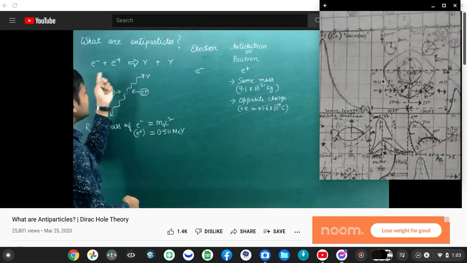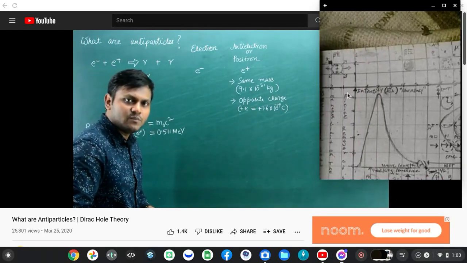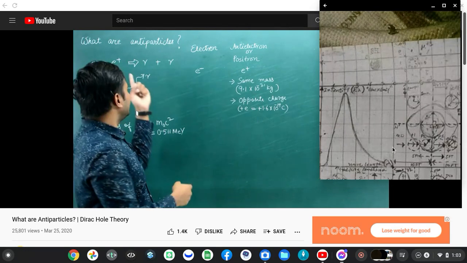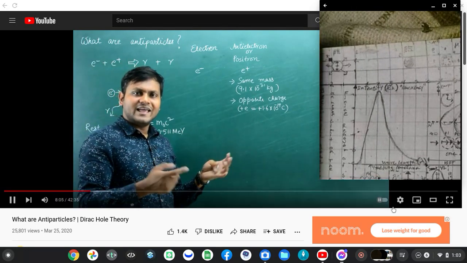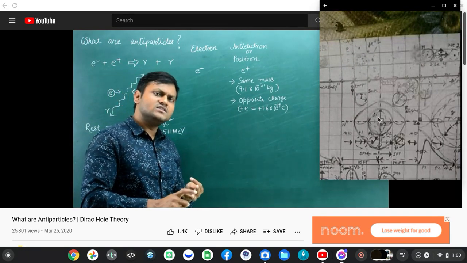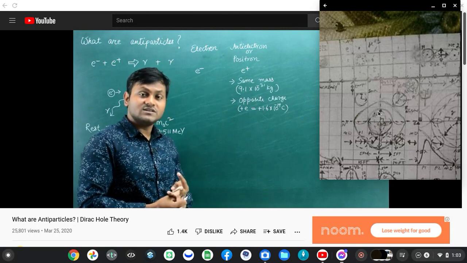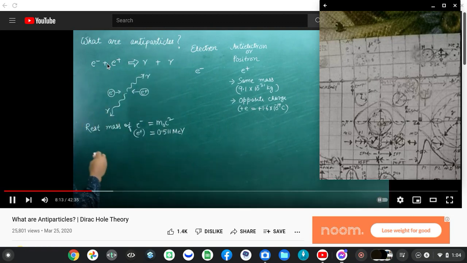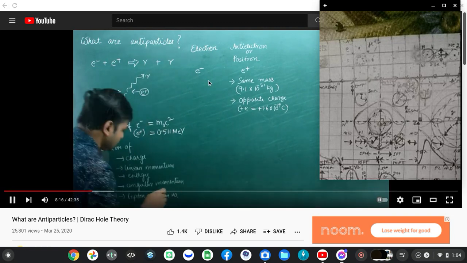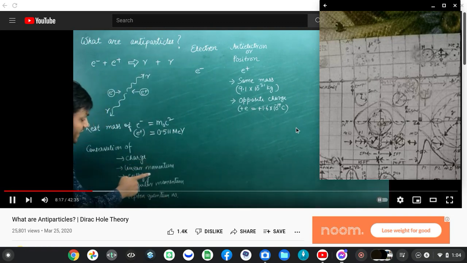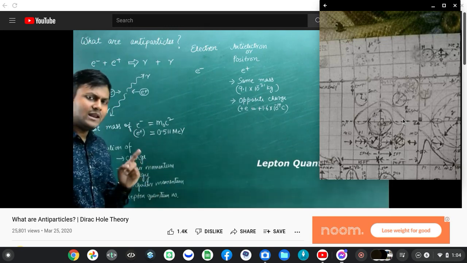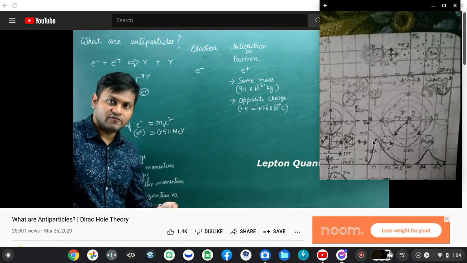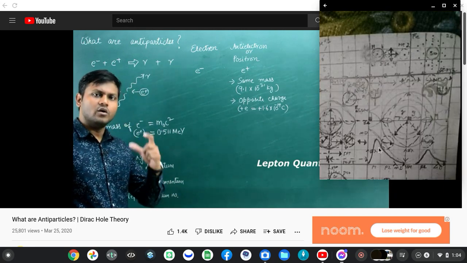The rest mass energy plus the kinetic energy of the initial particles. It also conserves angular momentum. It also conserves other kinds of quantum numbers, like the lepton quantum numbers. So this kind of an annihilation is associated with conservation of charge, linear momentum, energy, angular momentum and lepton quantum number. I'm going to talk about the lepton quantum number maybe in a future video. That gives us basically a quantum number associated with electrons.